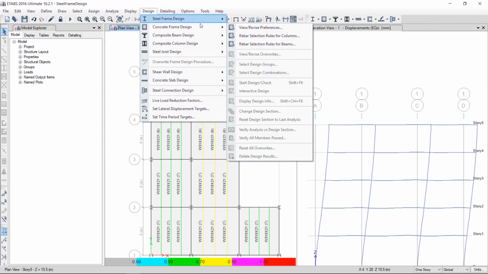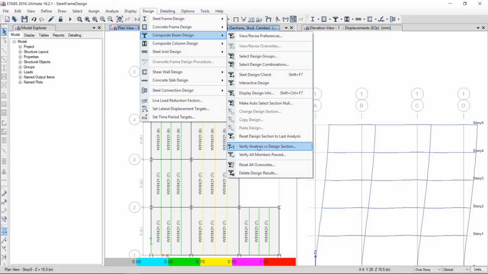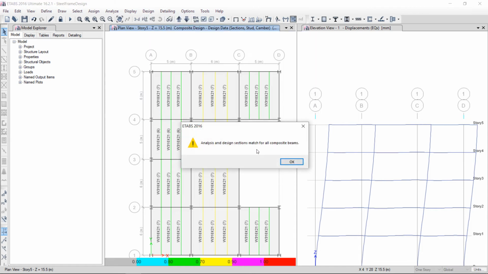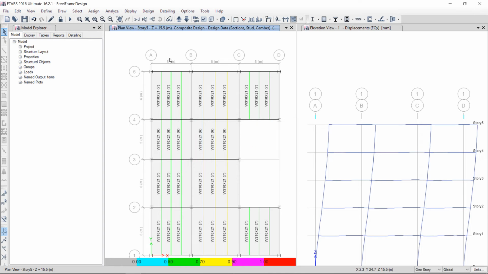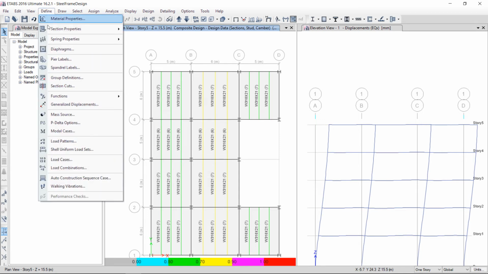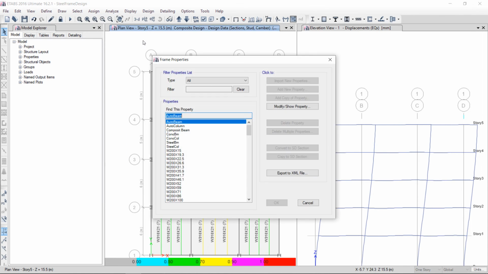Design. Okay, verify analysis versus design sections are the same. Okay, now all these analysis sections and design sections, now the analysis and design sections are the same. I want to go back to the frame sections.